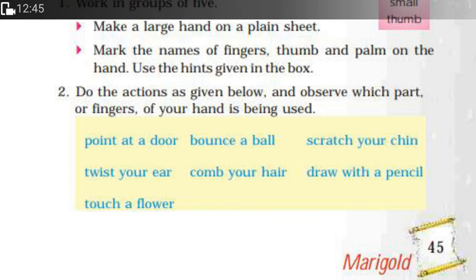When we are touching a flower in a plant, we usually point it out or touch it with our index finger. Now here we haven't mentioned the ring and the pinky finger or the small finger. Now let's turn to page number 46.